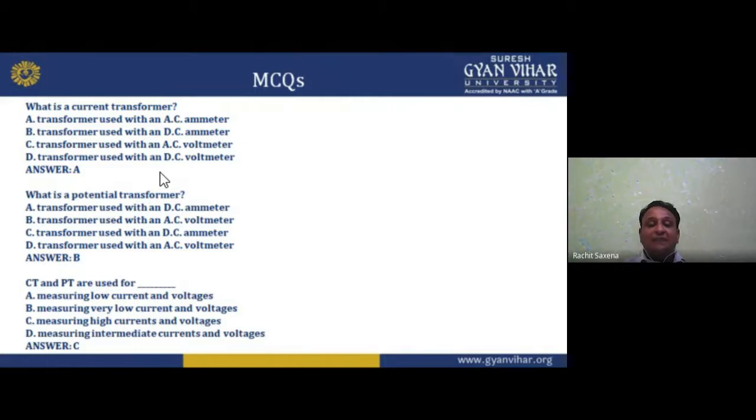Now CT and PT, current transformer and potential transformer, are used for measuring low current and voltages. Measuring what? Low current and voltages, very low current and voltages, high current and voltages, or intermediate currents and voltages? So we are using kilovolt, kiloampere, so high voltages and high currents we can see. So option is C, measuring high currents and voltages.